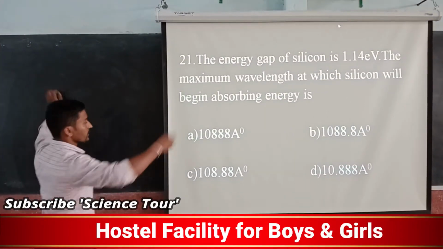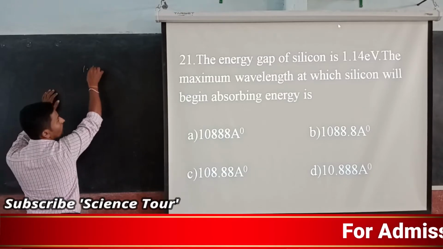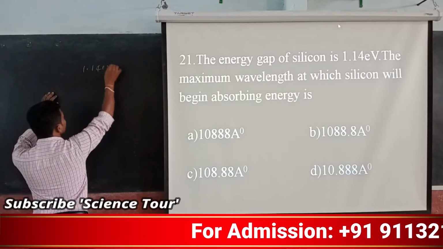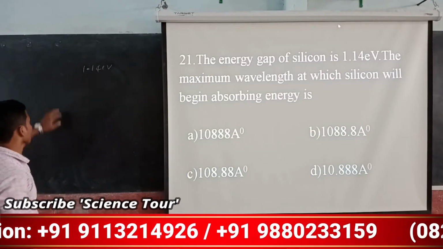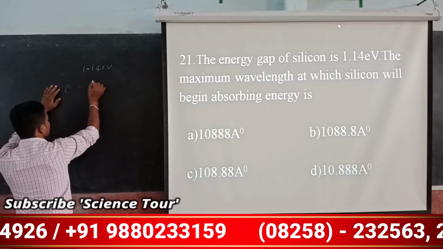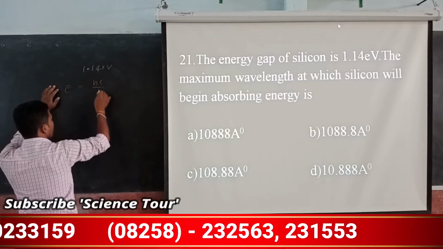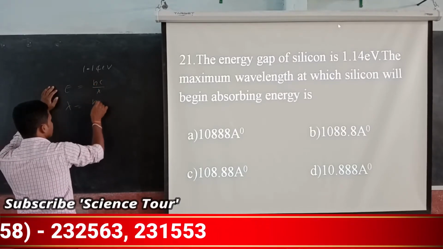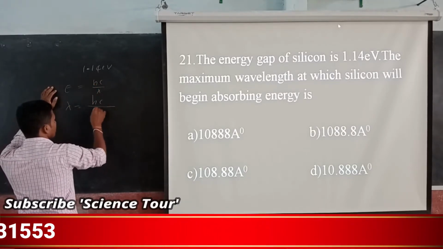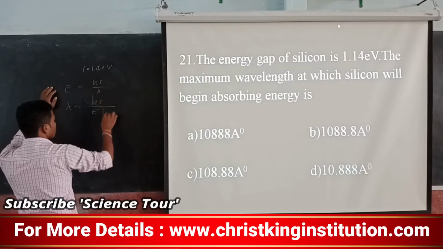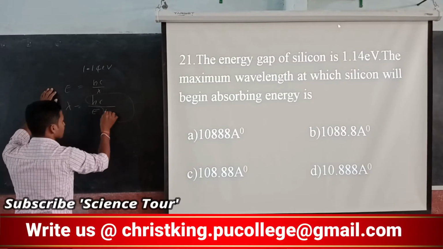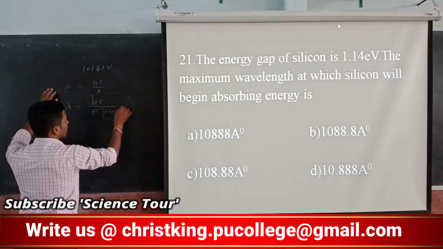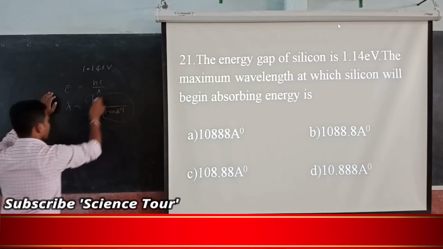So the energy, you know, is 1.14 eV. Next we have to find out the wavelength. See, E is equal to h nu, that is hc by lambda. Lambda you have to find out, hc by E. So this will be in joule. Since eV is given, I will convert it, using 1.6 into 10 to the power minus 19.